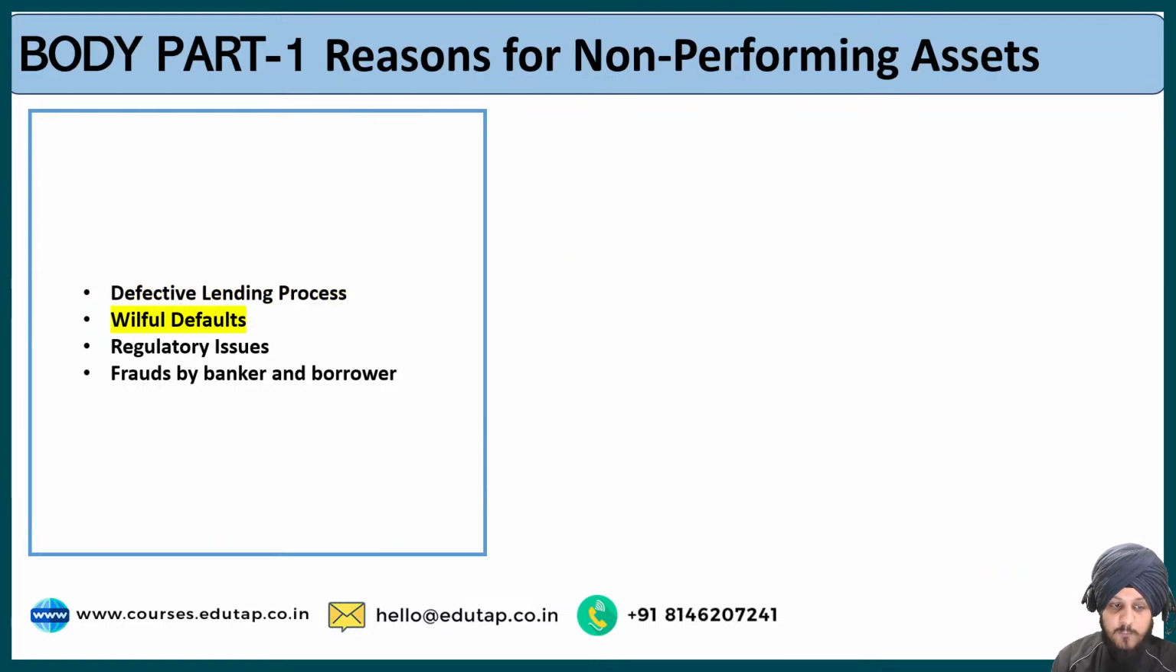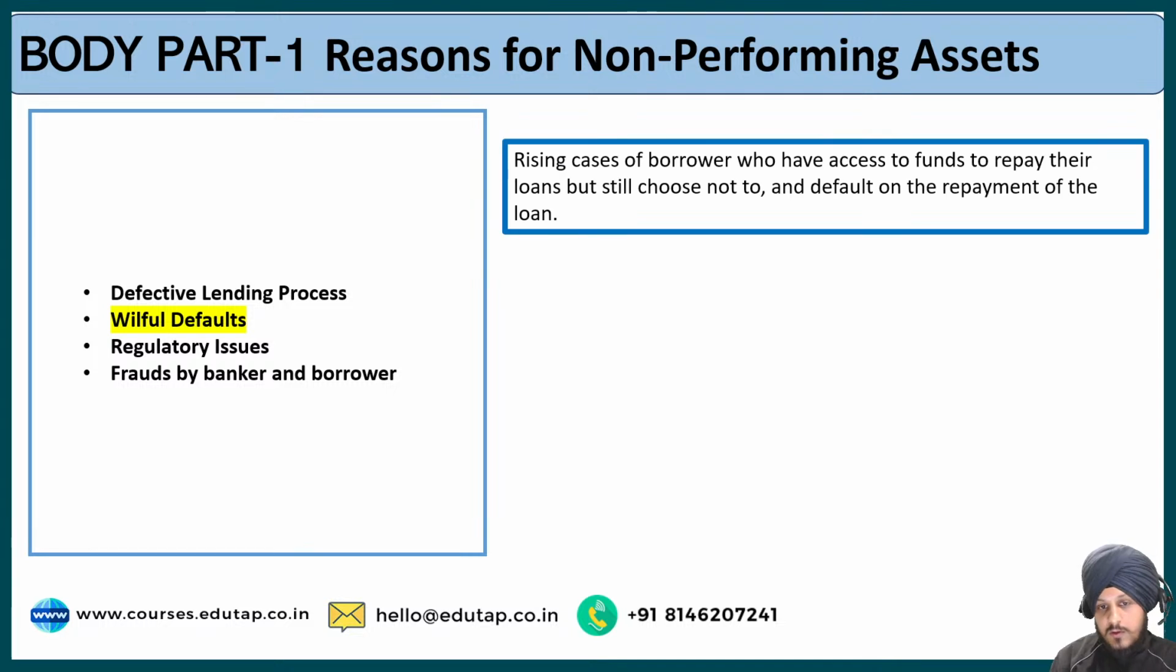The second is the willful defaulters. Willful defaulters are the ones who have the capacity to pay loan, but they still do not pay the loan intentionally. So there are rising cases of borrowers who have access to funds to repay their loans but still choose not to and default on the repayment of the loan. So these are the willful borrowers.